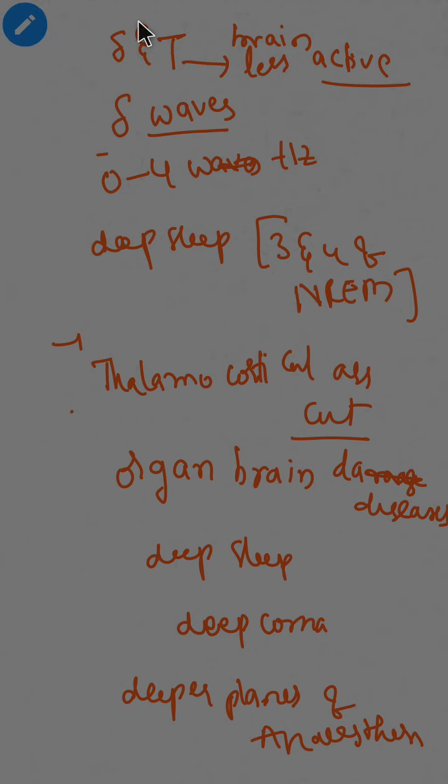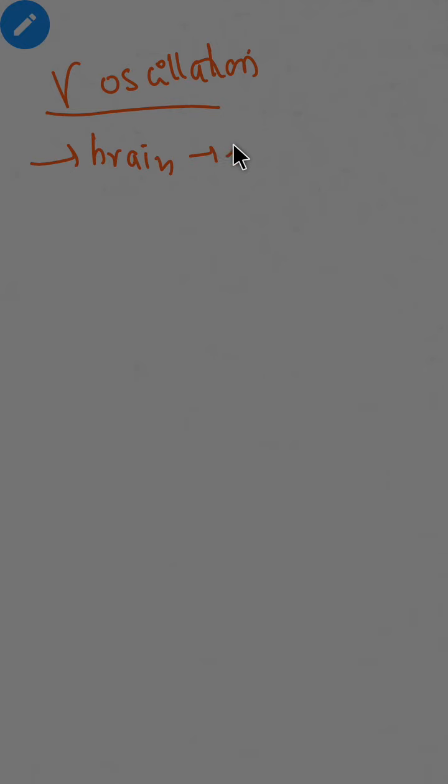Then move to the last wave, that is gamma oscillations. As I told you, this is recently found wave. These are recorded when the brain activity is very high. When the brain activity is very high, these gamma oscillations are recorded. The frequency is 30 to 50 Hz. This is about various waves of EEG.